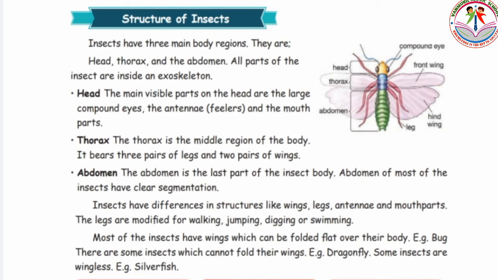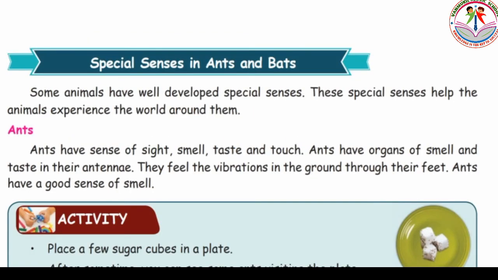The abdomen is the last body part of the insect. The legs are modified for walking, jumping, digging or swimming. Most insects have wings, which can be folded. For example, bugs. Some insects cannot fold their wings. For example, dragonflies. And some insects are wingless. For example, silverfish.